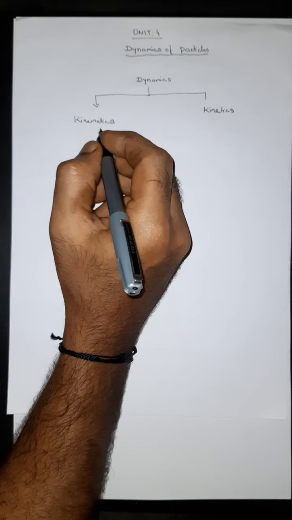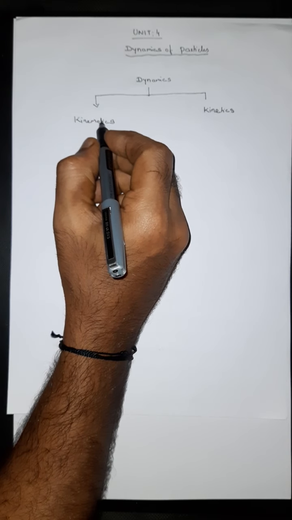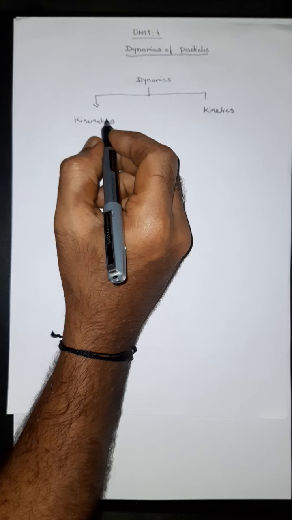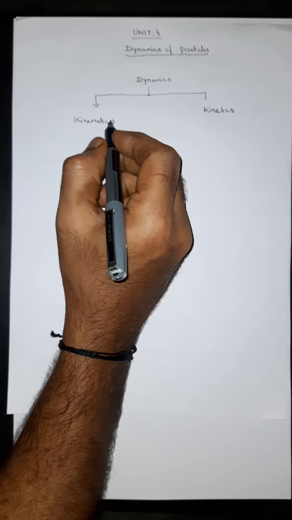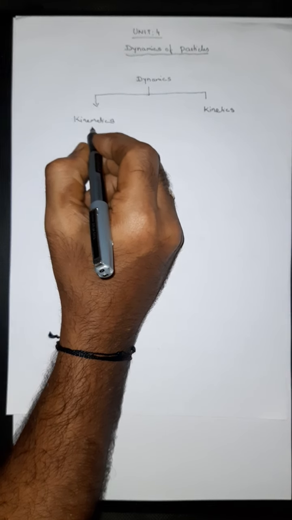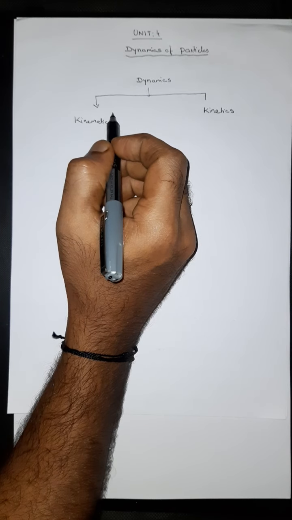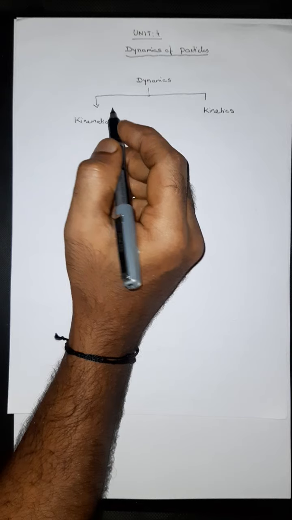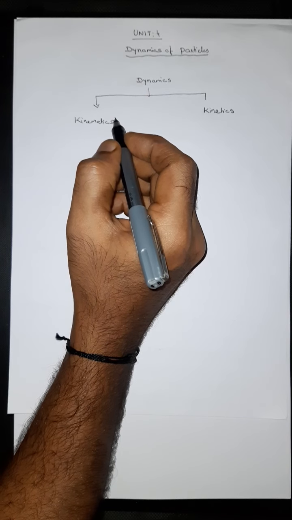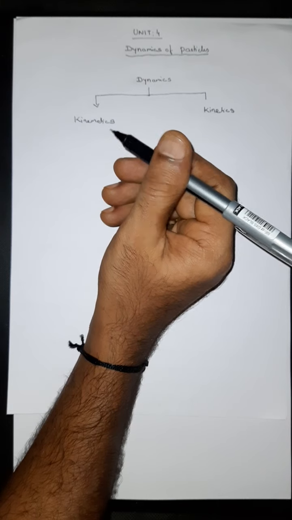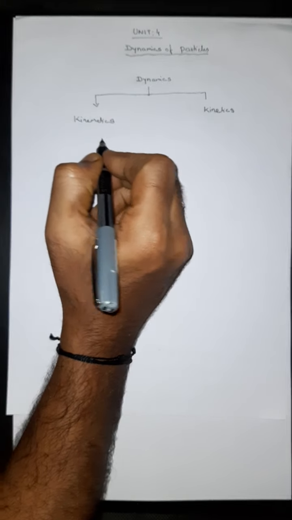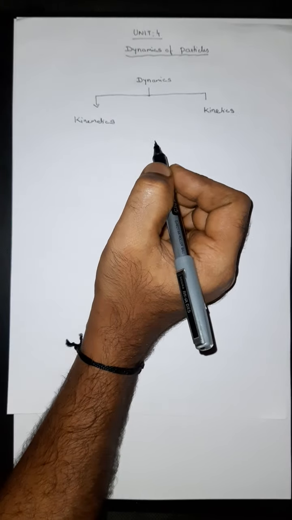So kinematics, I explained the definition of kinematics, right? Dynamics is mainly about motion. What is the meaning of motion, by the way? A particle is said to be in motion if it changes its position with respect to the reference point.